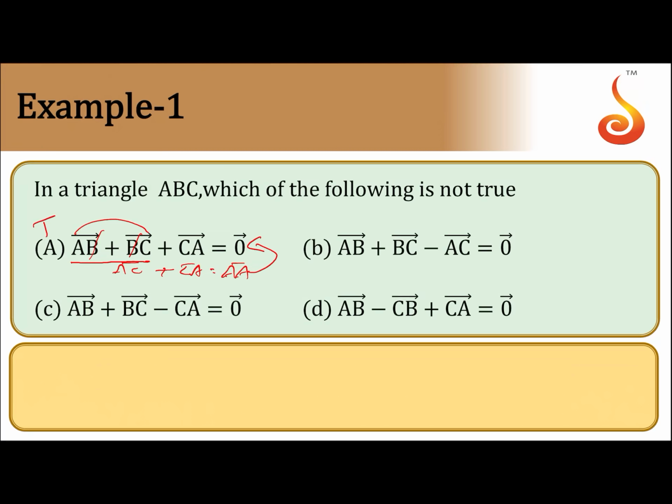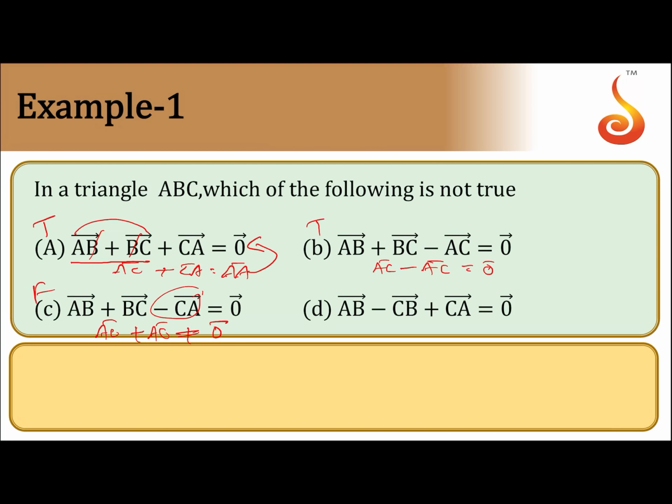Let me consider AB plus BC minus AC vector. That is equal to the null vector, so this is also true. And AB plus BC is AC vector, minus of CA, reversing the direction, we get plus AC. But that is not a null vector. So this is false.